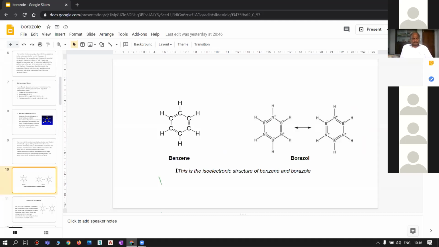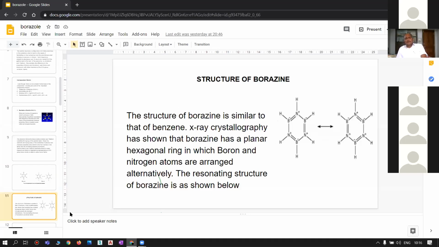Coming to the structure of borazole. The structure of borazole is similar to that of benzene.